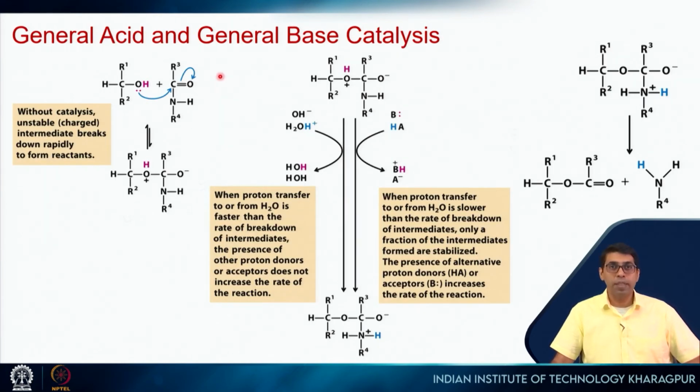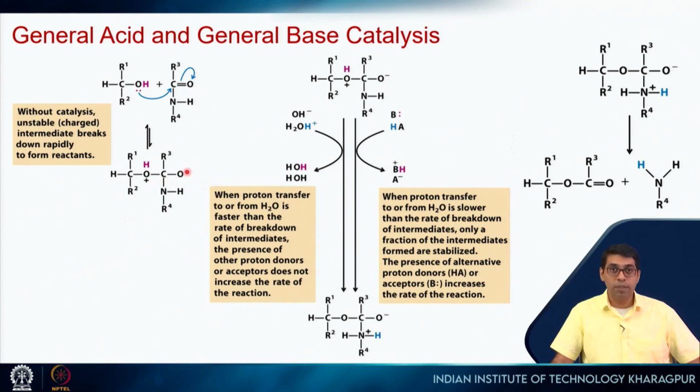So, what is acid base catalysis? Let us look at this reaction. This OH group attacks this, so it will form this intermediate, and then this bond has to break. So, then it will proceed. This is the intermediate. Now, this can actually go back to the reactants if this bond is broken. But we do not want that.